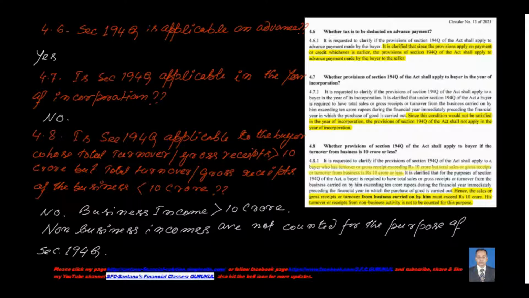In such a situation, definitely this section will not be implemented. Only if the business income is greater than 10 crores will we implement this section.